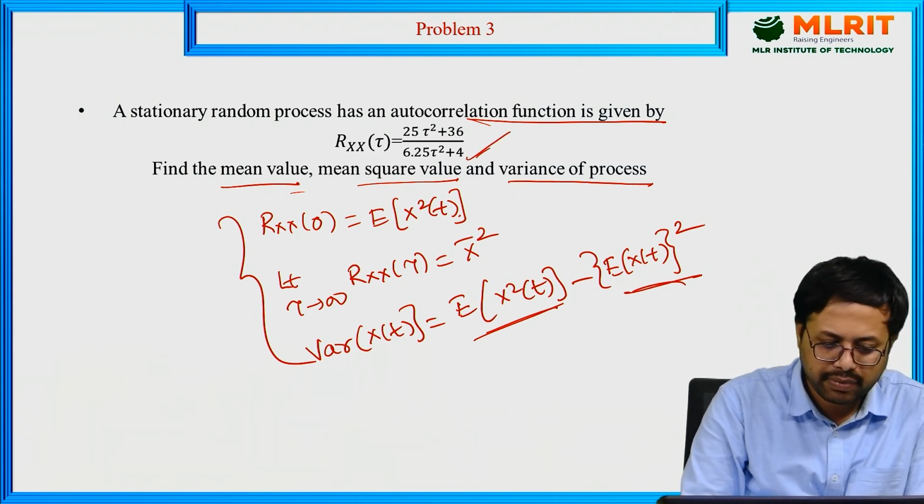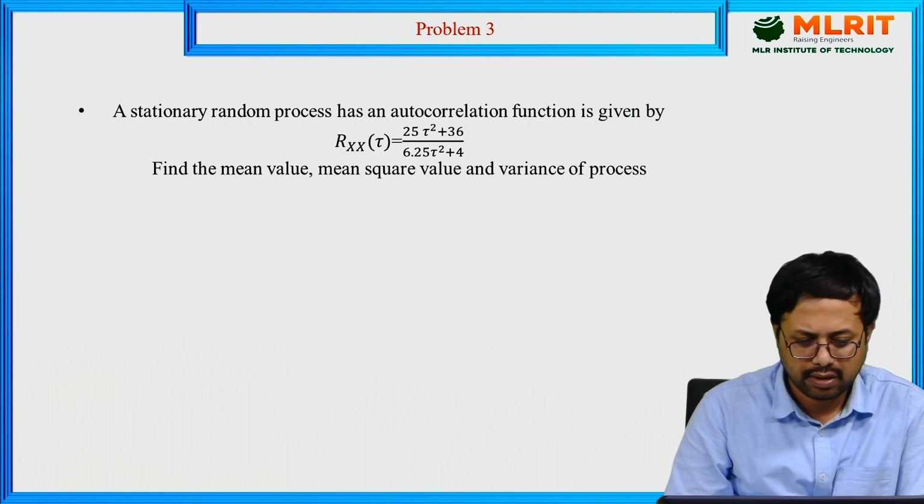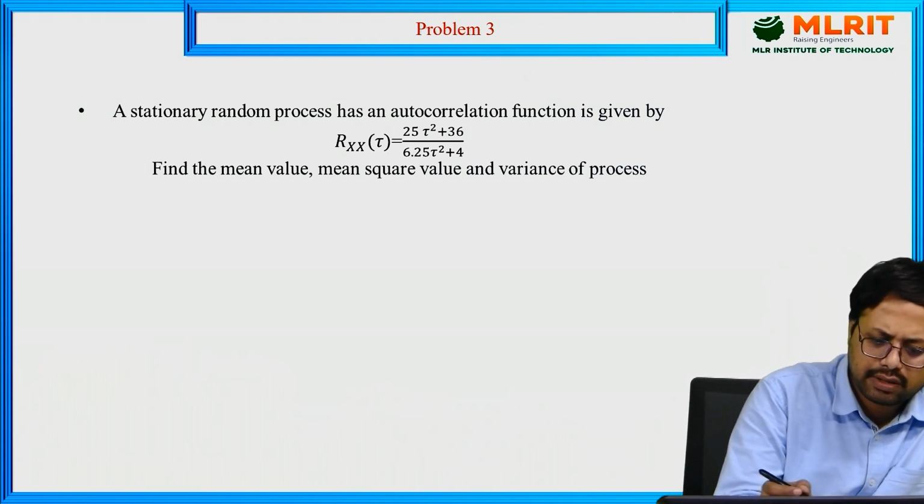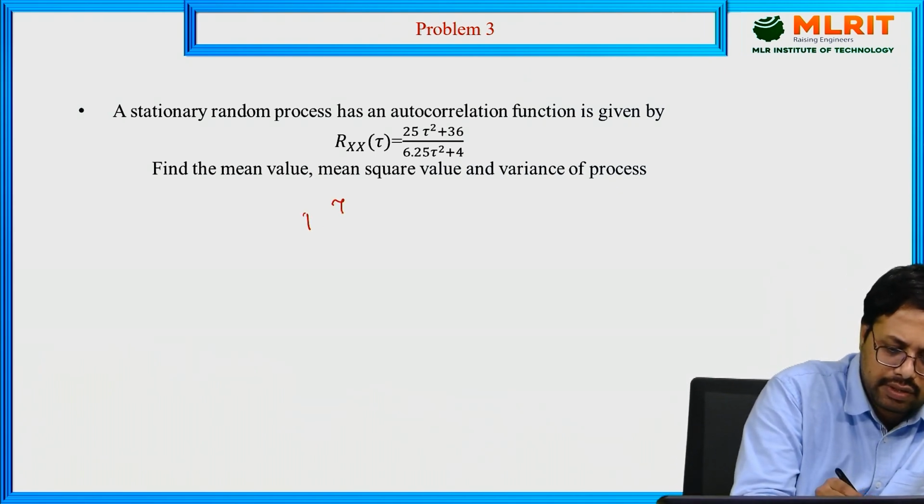Now we have to simplify this problem. First, for simplification, we go for τ equal to 0.